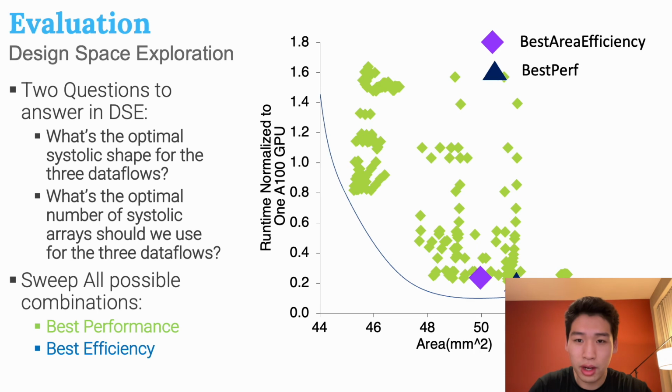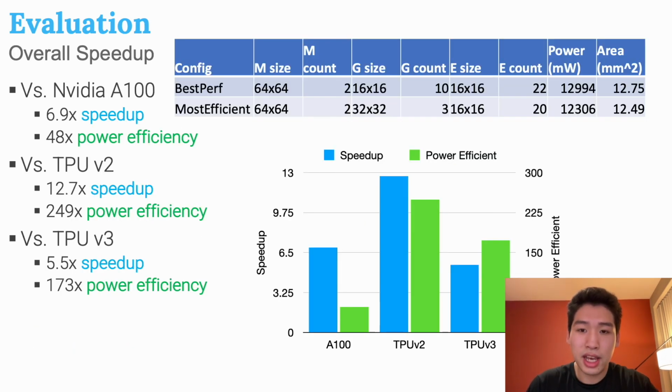We then plot for area efficiency. The best performance design is still the same one as we have shown in the previous chart. And to our surprise, the most area efficient design happens to be the most power efficient design. Putting everything together, the DSE produces 2 optimum design points, one for the best performance and another for the best efficiency, both in terms of area and power. The configurations for these 2 designs is shown in the table above.